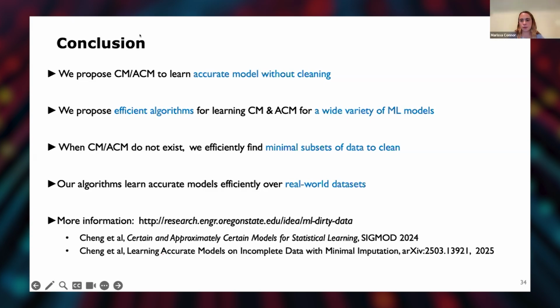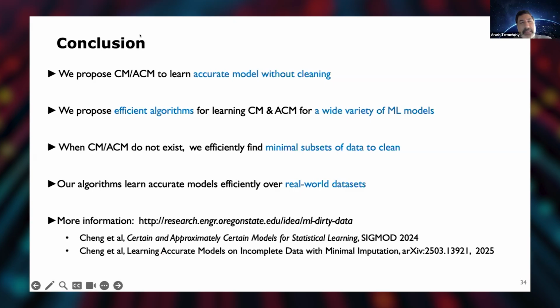That makes sense. There's a question asking, is this approach similar to bootstrapping methods? No, I don't think so. The concept is quite different. I don't think bootstrapping uses the set of possible repairs necessarily. There are similarities in the sense that you're also trying to do something with multiple instances, but the similarity stops there.